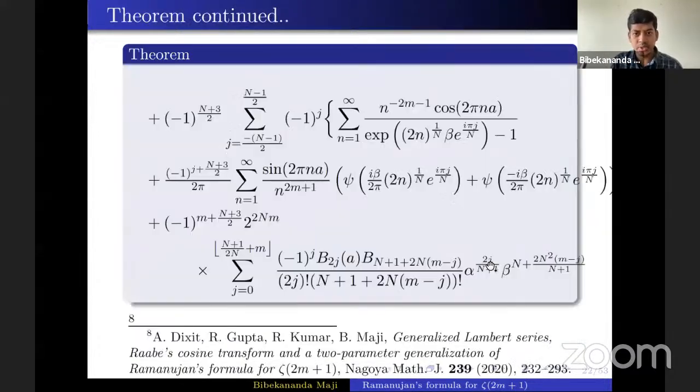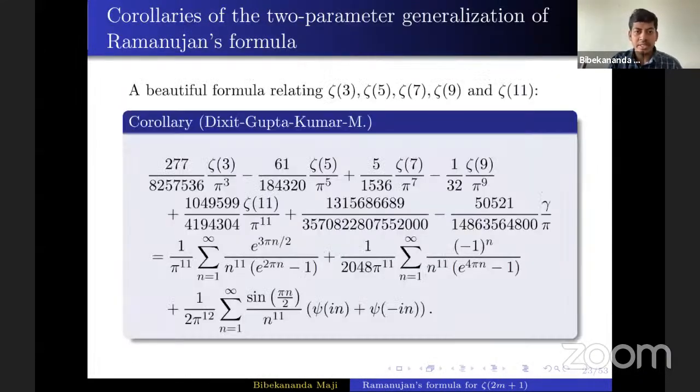The theorem is a little bit big. So here is the corollary: substituting a equal to half and n equal to something, you will get a beautiful formula relating zeta 3, zeta 5, zeta 7, zeta 9, and zeta 11. All these big rational numbers are coming because of Bernoulli numbers. That's the beauty of this generalization. Because of this extra variable a, we are able to connect many odd zeta values at a single time.